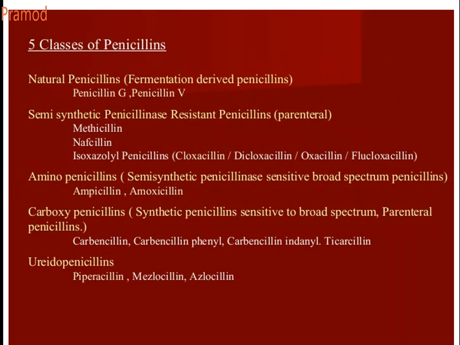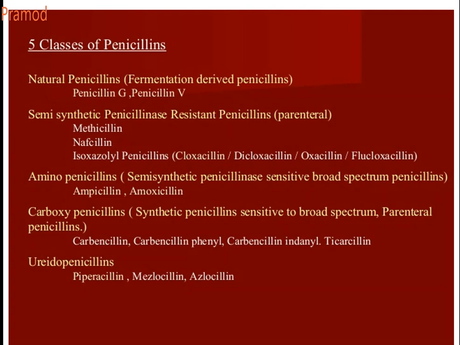So there are 5 classes of penicillin. This is the classification of penicillin: naturally occurring penicillin, fermentation derived penicillin, that is semi-synthetic, and semi-synthetic penicillinase resistant penicillin, that is parenteral. Okay, methicillin, nafcillin, and isoxazolyl penicillins like cloxacillin, dicloxacillin, and flucloxacillin. So these are the semi-synthetic penicillins that are resistant, so they are effective against beta lactamase.